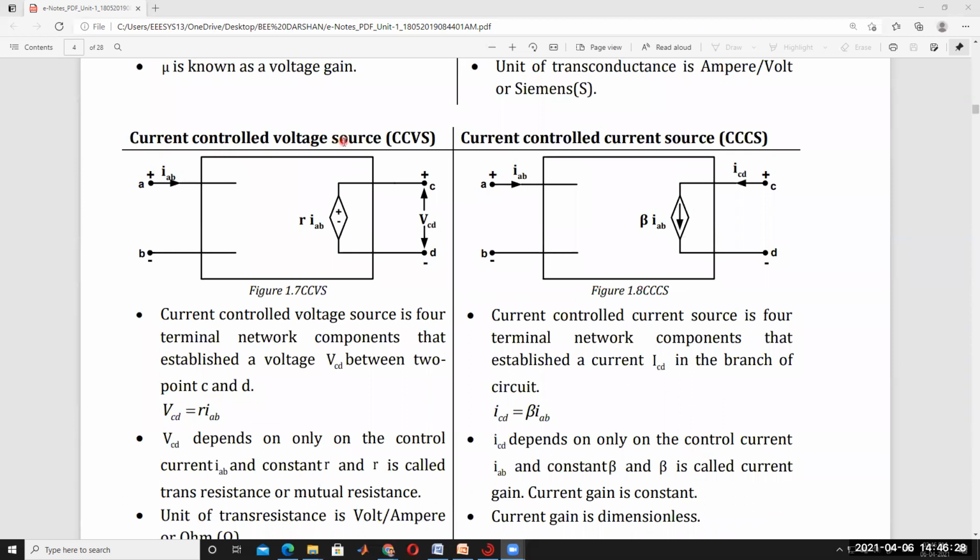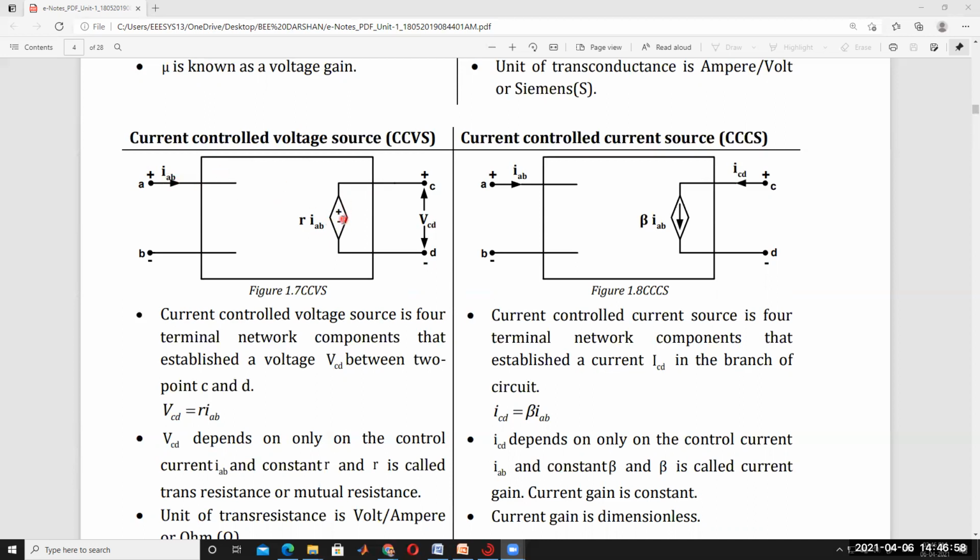Current controlled voltage source. This is called a voltage source depending on current. That's why it's called current controlled voltage source. Plus minus is nothing but a voltage source. Here plus and minus, it's called a voltage source. This is depending on current IAB. Understood? This is called current IAB. This voltage source is depending on current.